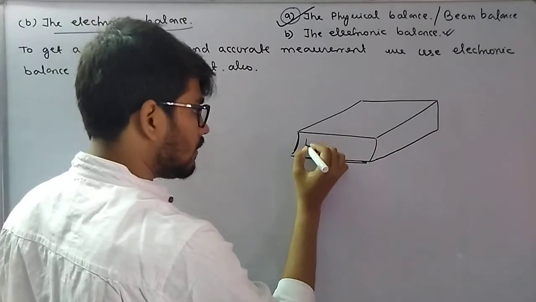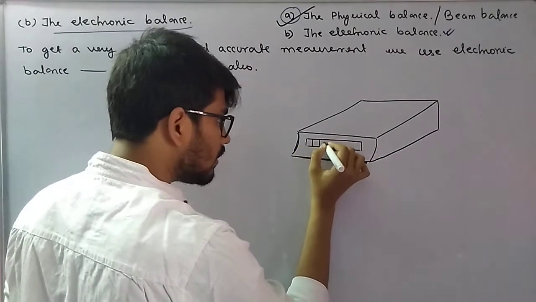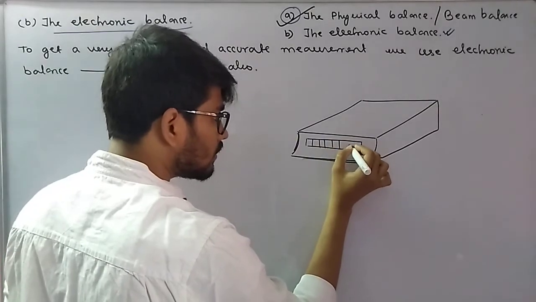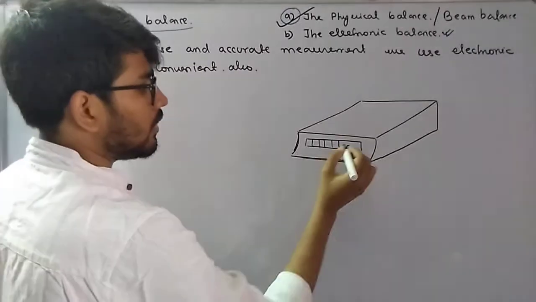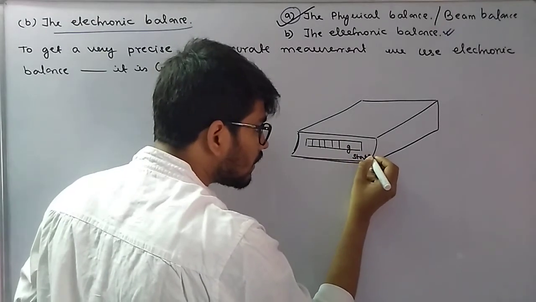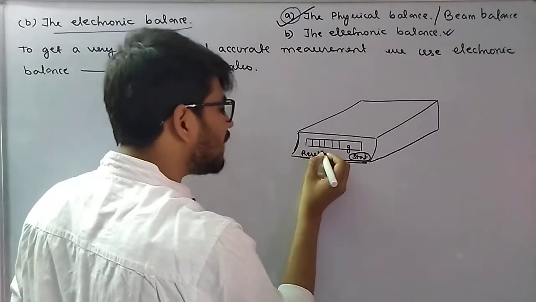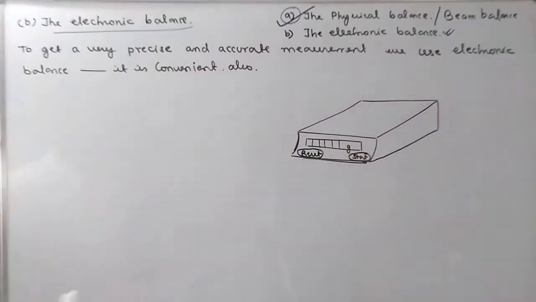Over here you have the signal display, where something in grams, G, will be written. Over here you have a start button, and over here another button, reset, and many more depending upon the kind of use.